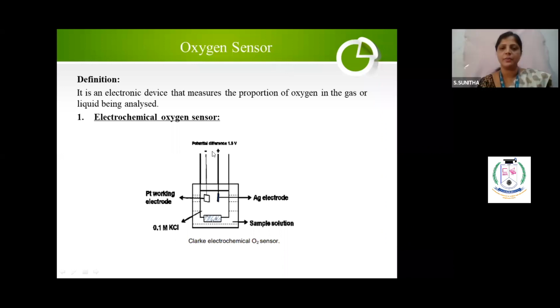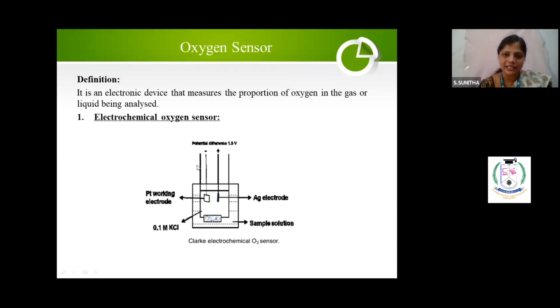What potential difference are we applying between the anode and the cathode? 1.5 volts. So what will happen? Simple logic. Silver undergoes oxidation, giving electrons. Now my cathode will become sufficiently polarized by taking all the electrons. Once oxygen enters, since oxygen is electronegative, it goes and stabilizes here. Oxygen will take all the electrons and form O2 minus ions. Did you understand?